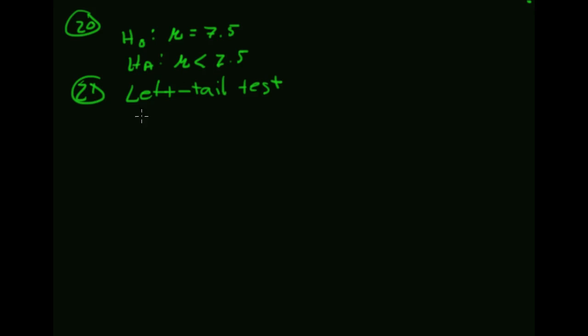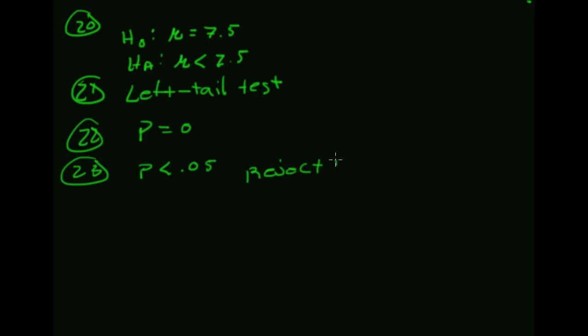All right, so for number 22, the p-value that we got here was 0. 23, since p is significantly less than 0.05, we reject the null hypothesis. For 24, the claim is not the null, so if we reject the null, we're supporting the claim.